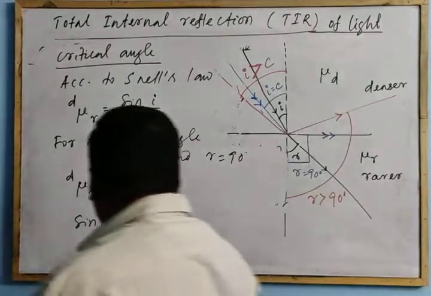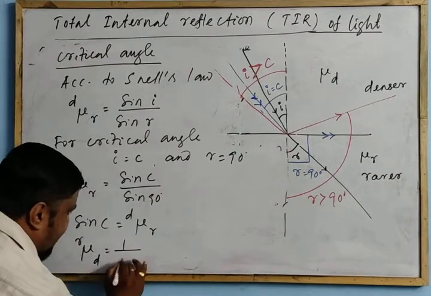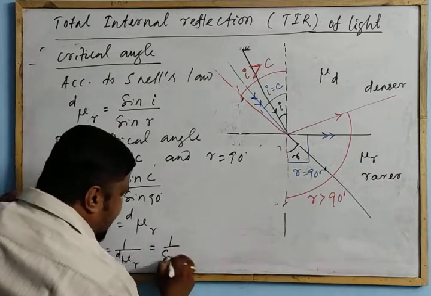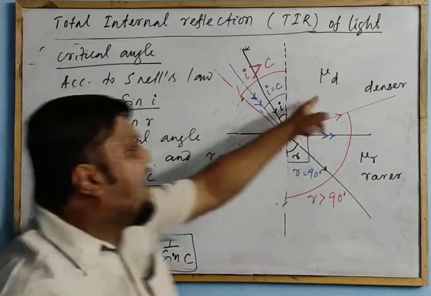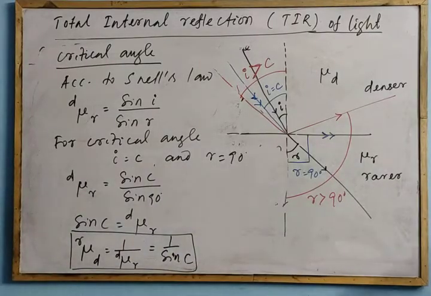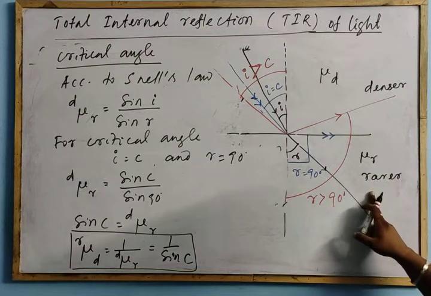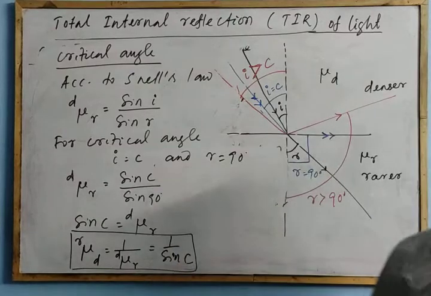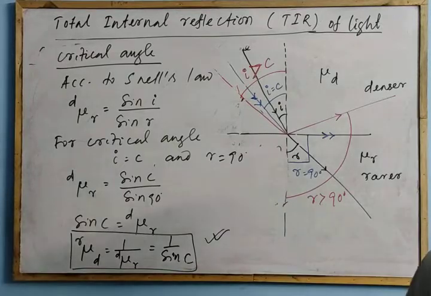So according to the principle of reversibility, the refractive index of denser with respect to rarer is equal to 1 by mu r, rarer with respect to denser, which equals 1 by sin C. This is the refractive index of the denser medium with respect to the rarer medium, meaning the medium from which the ray is traveling and the medium it enters. So the refractive index of denser with respect to rarer is equal to the reciprocal of the sine of the critical angle, and this is a very important relation.